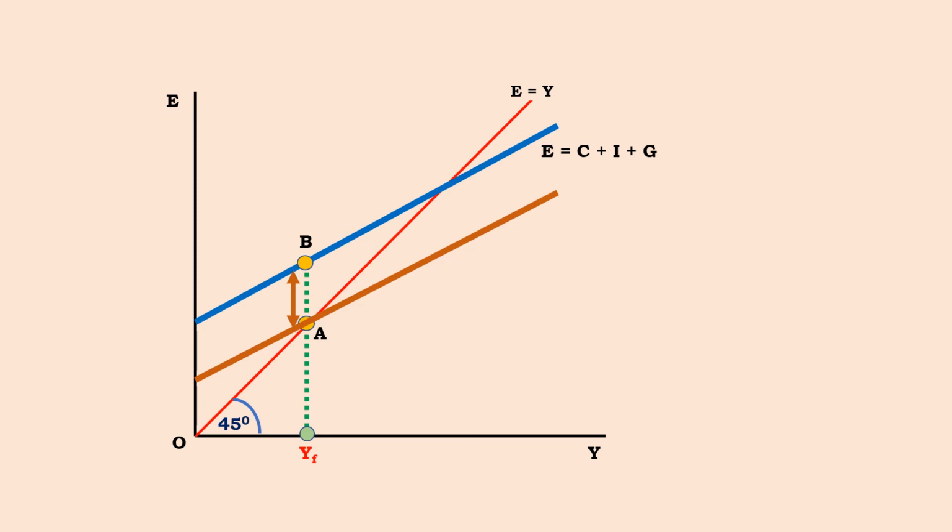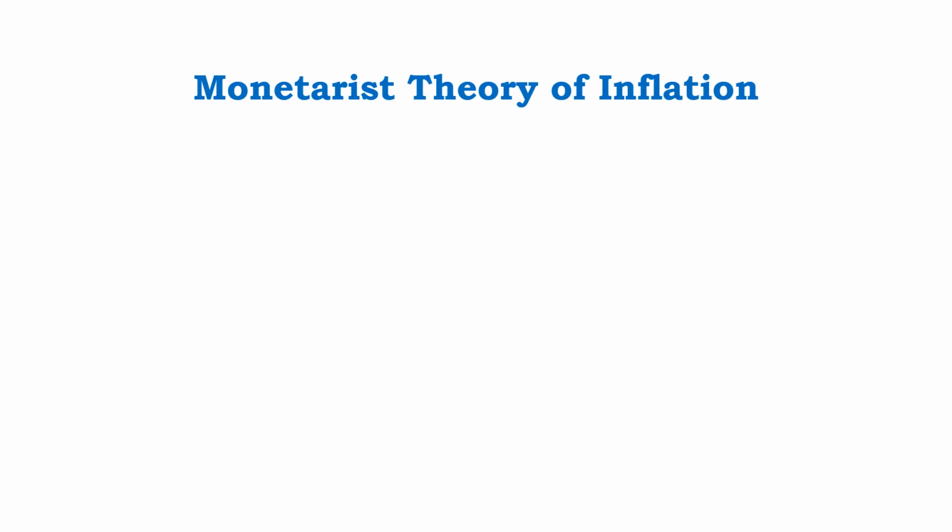Now, there is an equality at point A where there is no gap, so there is perfect equality with stability. Inflation is wiped off. So this is the explanation given by Keynesian inflationary gap analysis. Now let us move over to another explanation of demand pull inflation, namely the monetarist theory of inflation.